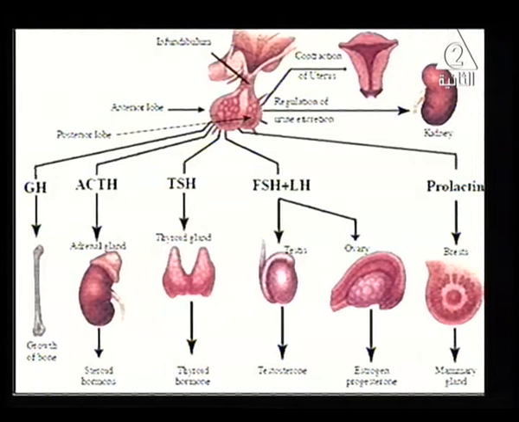For example, here it secretes what? It secretes TSH, which means thyroid stimulating hormone. This hormone is secreted by the pituitary gland to control the secretion of the thyroid gland, to stimulate the other gland, which is the thyroid gland, to secrete its secretion, which is thyroid hormone or calcitonin. Got the meaning? Okay. And so on.